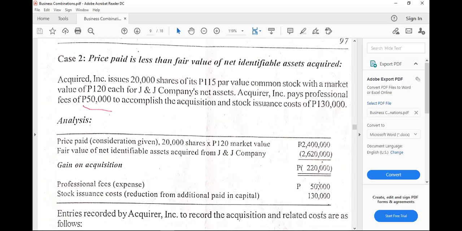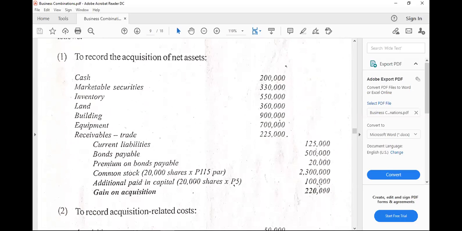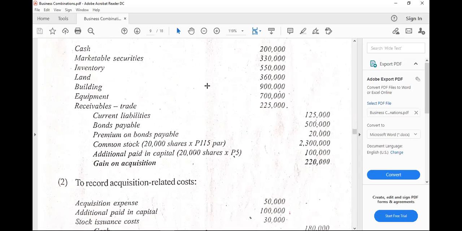The gain on acquisition is 220,000, and that will be part of the total income of the company, part of the income statement, profit or loss section of the statement of comprehensive income. And remember, gain is part of income which will be closed at the end of the accounting period to retained earnings or accumulated profits and losses.